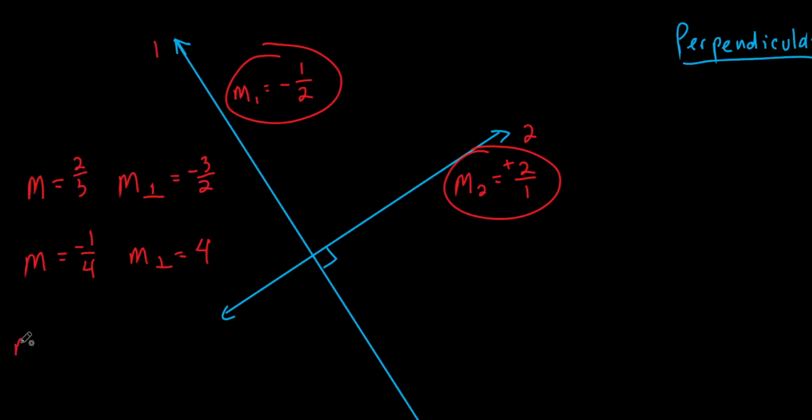What if I said the slope of a line was 0? What is the slope of a line perpendicular? Now, we talked about a line that has a slope of 0. What kind of a line has a slope of 0? Okay, it'd be a horizontal line, wouldn't it? So let's just draw a horizontal line. I'll just do it right here. Now, what kind of line would be perpendicular to a horizontal line?